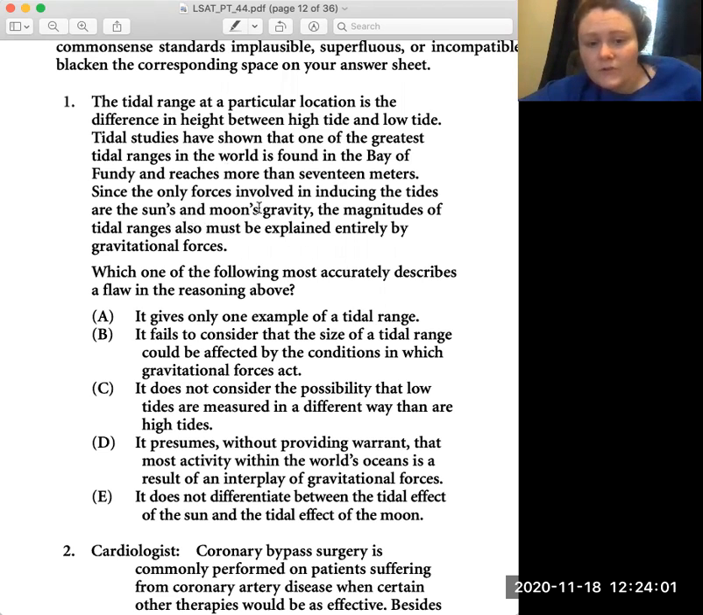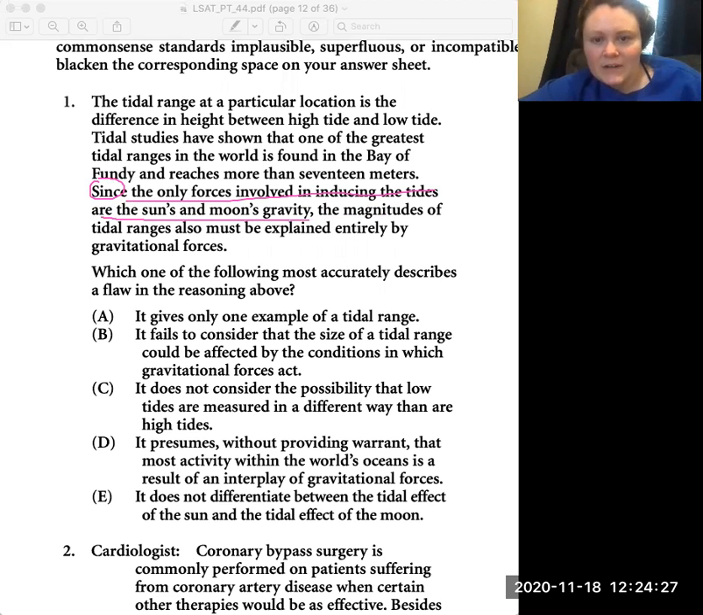Since the only forces involved in inducing the tides are the sun's and moon's gravity, the magnitudes of tidal ranges also must be explained entirely by gravitational forces. All right, so our premise, we have "since," which is always introducing a premise. And then we ask ourselves, is this an argument or a set of facts? And it's an argument, and our conclusion is this last sentence: the magnitudes of tidal ranges also must be explained entirely by gravitational forces.